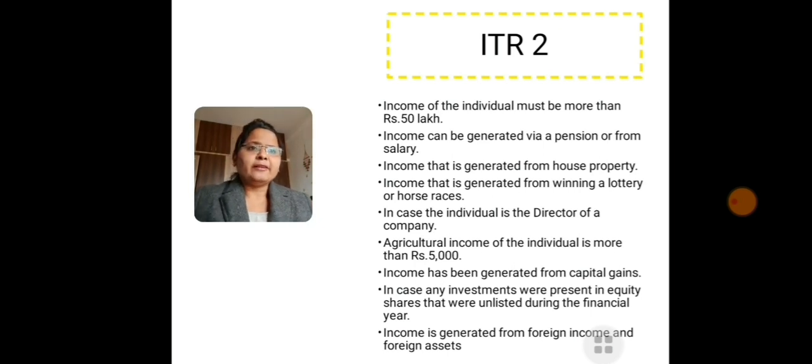Income that is generated from house property is also going to be covered. Income that is generated from winnings, lottery and horse races is also going to be covered. In case an individual is a director of a company, they are also going to file ITR form number 2, but they are not eligible to file ITR 1.